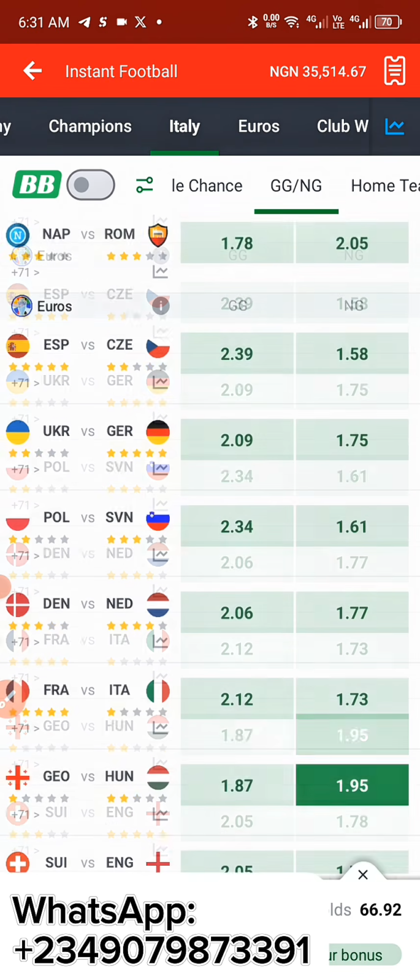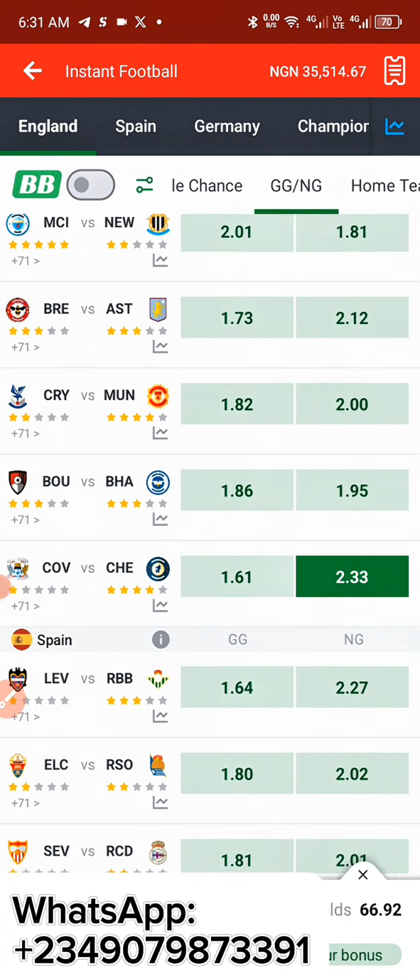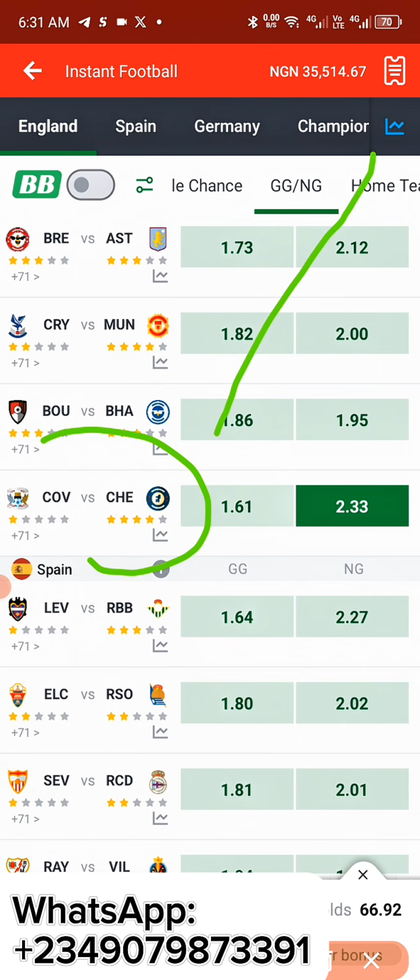So after selecting all of these odds, what I'm going to do right now is come over here, and I'm going to check Coventry City and Chelsea. As you can see, this is Coventry City and Chelsea. I'm going to check them on their statistics section. So where's the statistics section? This is the statistics section. You get my point? That's the statistics section.